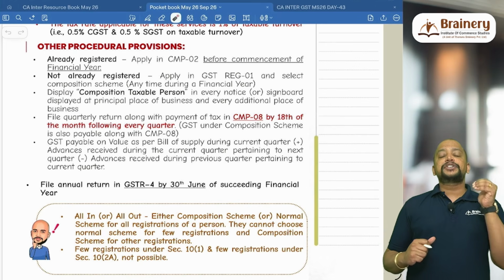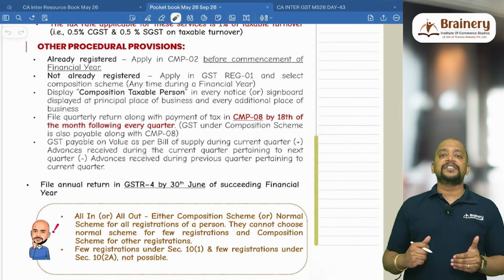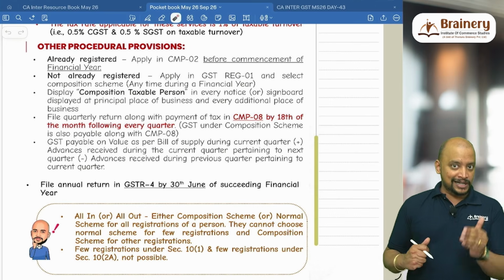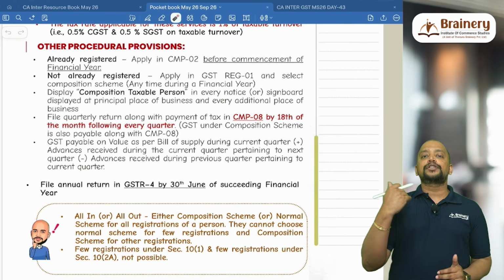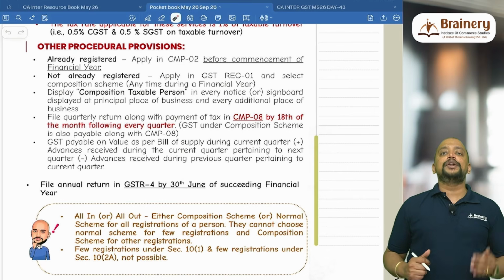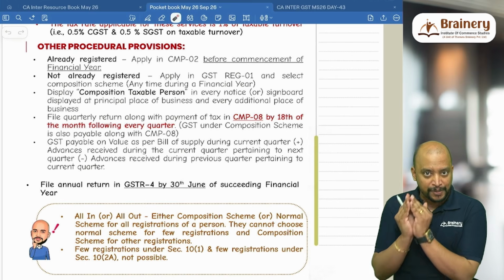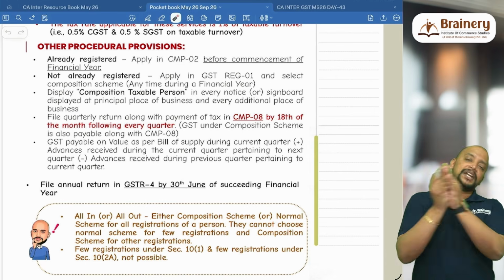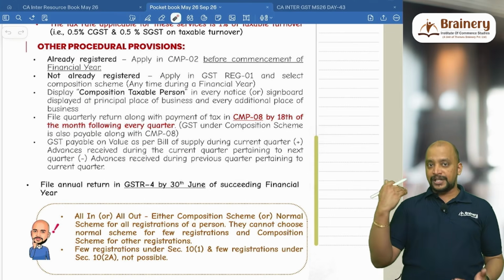And next point is that GST is payable on advances by a person under composition scheme, because section 12 subsection 2 read with notification 66 of 2017 says that for a person who is opting for composition scheme or specified actionable claim, the time of supply in case of goods will be due date of invoice, actual date of invoice, or date of payment, whichever is earlier, which means that whenever they collect the advances, they have to pay GST on advances.